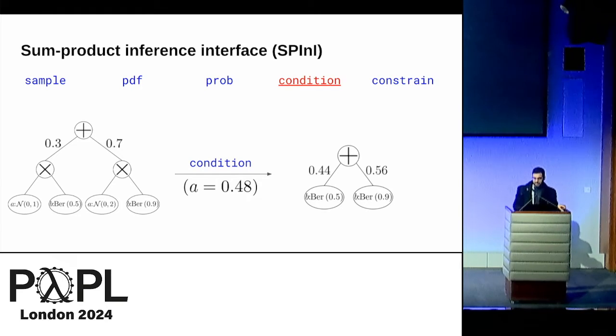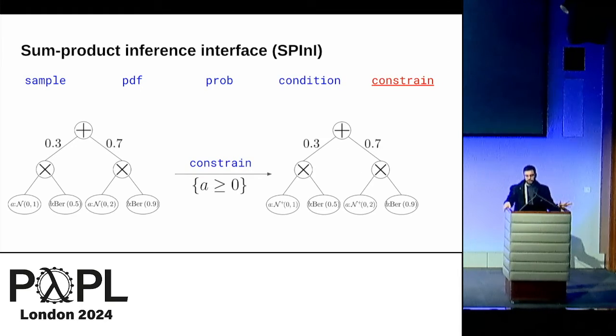Note that the address that we condition on is removed in the output network here, so there's no address A. It's conditioned out. The other method is called constrain, and the input is similar to the prob method, so it takes a description of an event, and it outputs another network that is the original network now conditioned on this event. And this time the addresses didn't go away, but note that the distribution at some of the leaves changed. So it went from a normal to a half normal distribution.